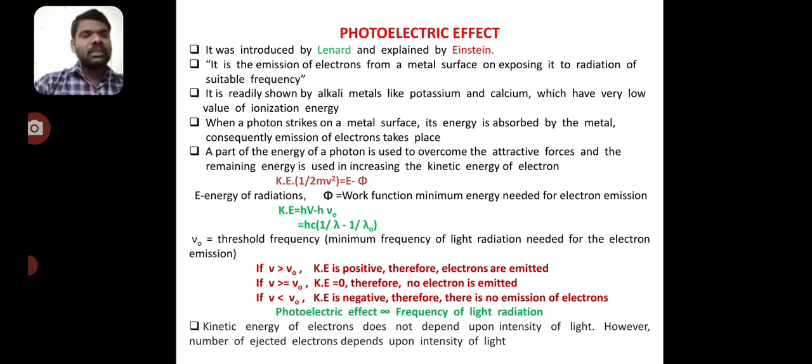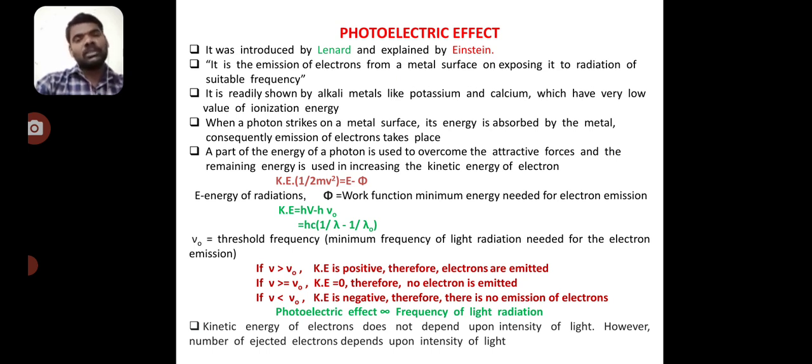A part of the energy of the photon is used to overcome the attractive forces and the remaining energy is used to increase the kinetic energy of the electron, that is kinetic energy = E − φ, where E is the energy of radiation and φ is the work function. So the kinetic energy is equal to hc(1/λ − 1/λ0), where ν0 is the threshold frequency, that is the minimum frequency of light radiation